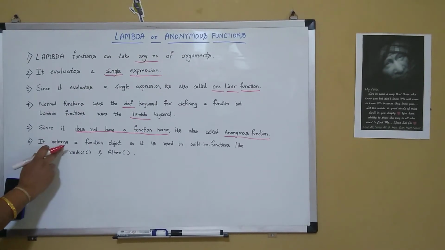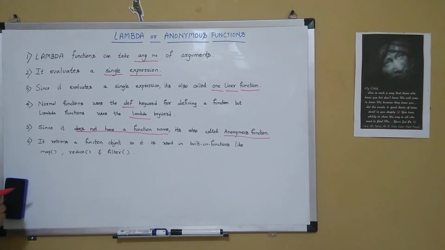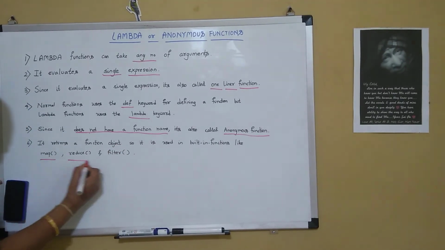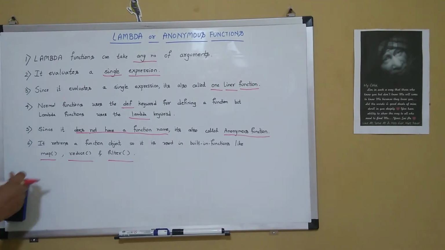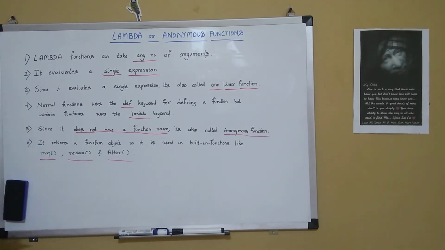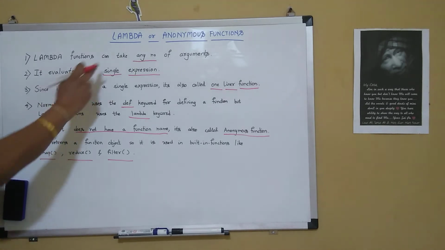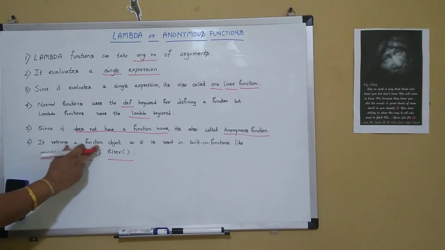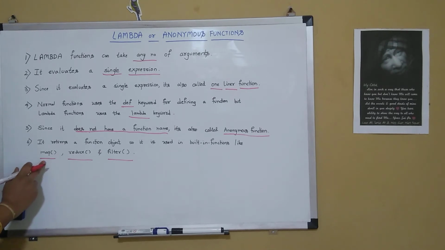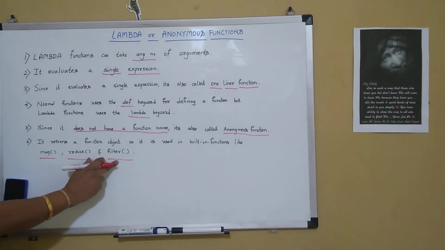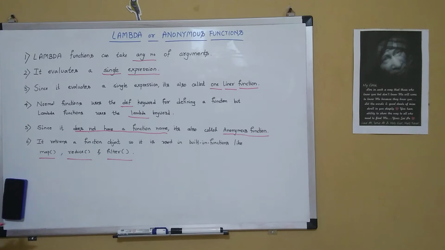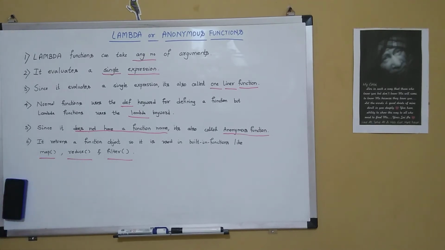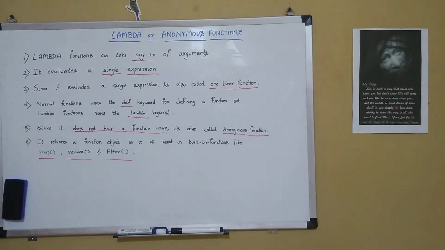Since lambda functions return a function object, they can be used in built-in functions like map, reduce, and filter. Map, reduce, and filter are built-in functions which use the lambda function since lambda returns a function object. So it comes in handy while using map, reduce, and filter built-in functions. These three functions, that is map, reduce, and filter, let's cover in the next session.